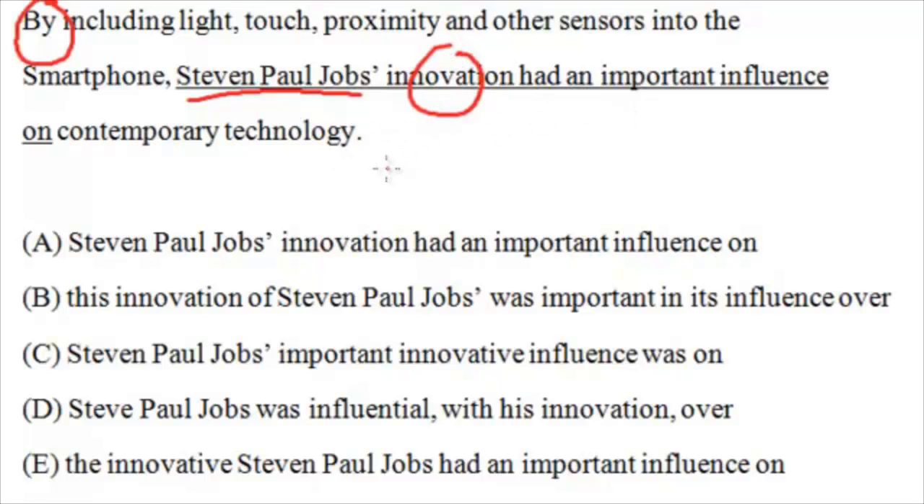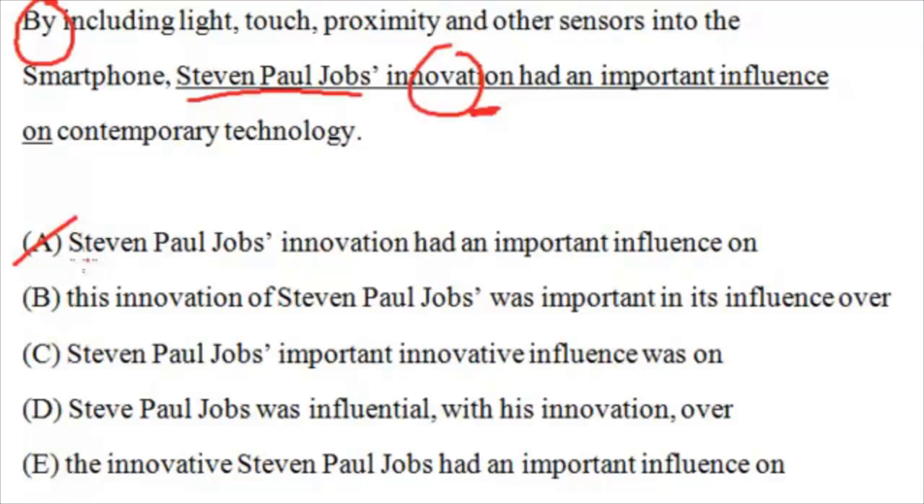So this error, very, very common on the improving sentence section, usually has to change to a person, whatever this is modifying. Except, look over here. The subject over here is innovation, not a person. So, I know you're thinking, oh, Steve Jobs integrated all this stuff, and which had an impact on modern technology. But this actually says innovation. By including light, touch, proximity sensors, innovation had an important influence, which is wrong. You need a person over here. Okay, so A is wrong.